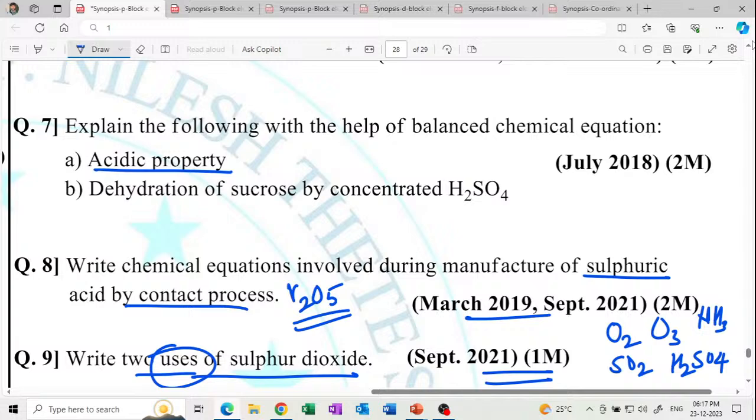Explain the following with the help of a balanced chemical equation, acidic property. Dehydration of sucrose by concentrated sulfuric acid.